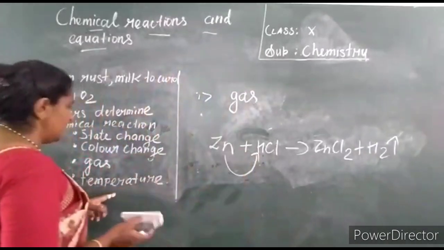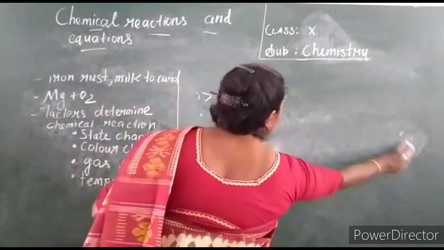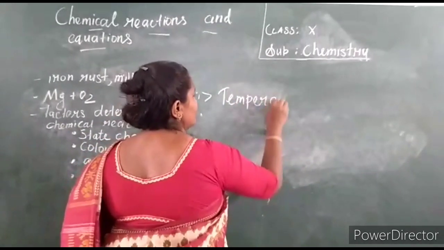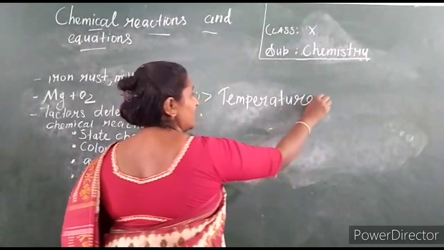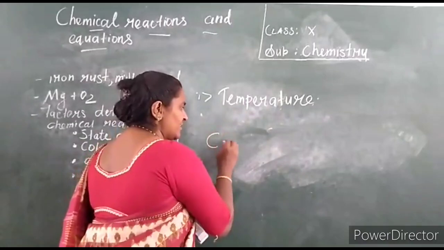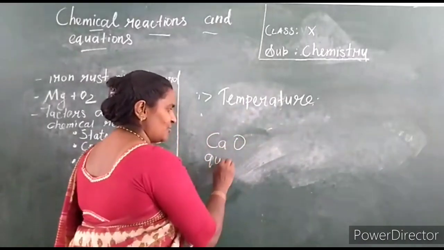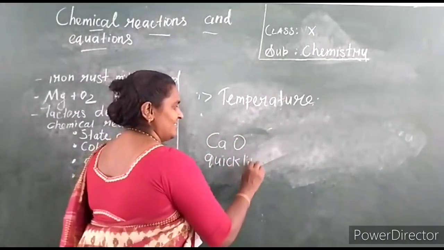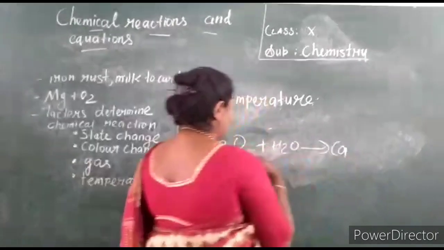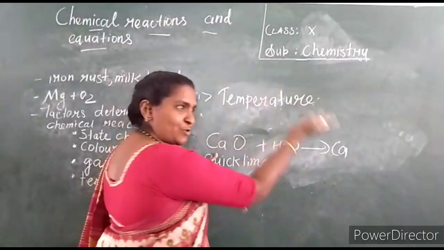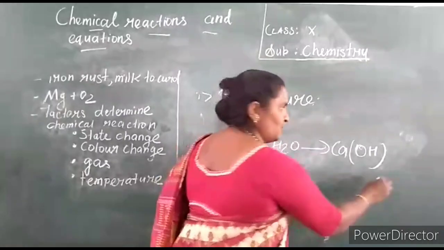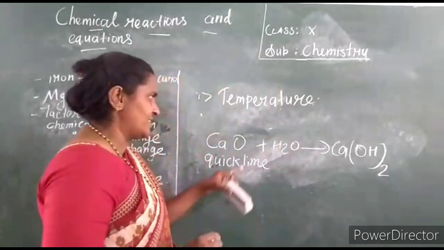The last factor is temperature. You know two types of reaction, exothermic and endothermic, we will study later. Now listen, I am going to take quicklime. This is called quicklime. To this I am going to add water. You will get metal oxide with water, metal hydroxide. Calcium hydroxide means OH, calcium valence is 2. This product you will get.